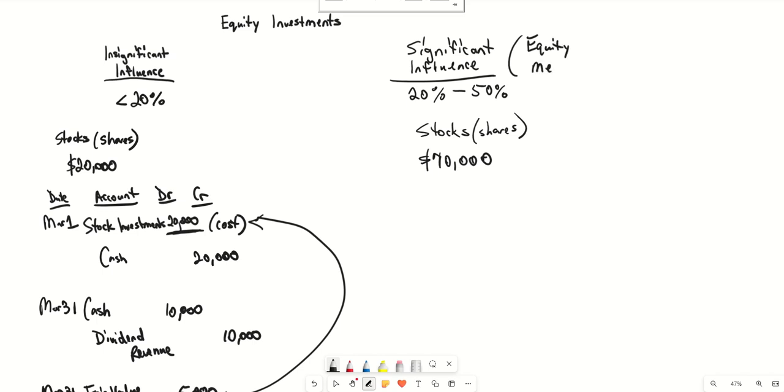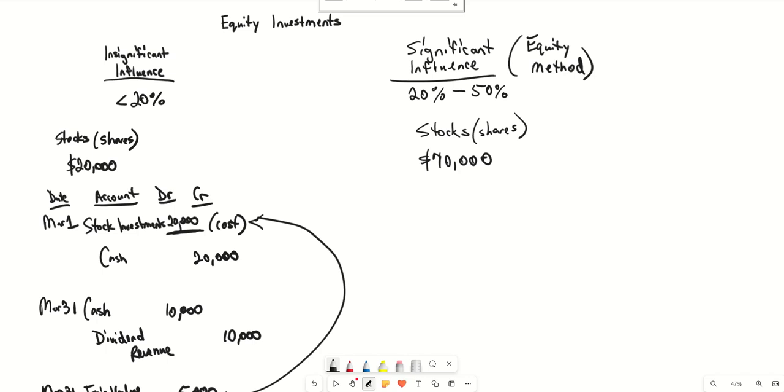And the equity method is for investors that are in it for the long haul. They're investing in a business for the long term. That's the difference with somebody that has insignificant influence, because those people more than likely are not going to be in it for the long haul, because eventually they may get bought out. So someone that has significant influence is going to be using a different method than somebody that doesn't have that much influence. So that's the difference there. And someone with significant influence is going to use what is called the equity method, which is a method that is used for long-term investments.